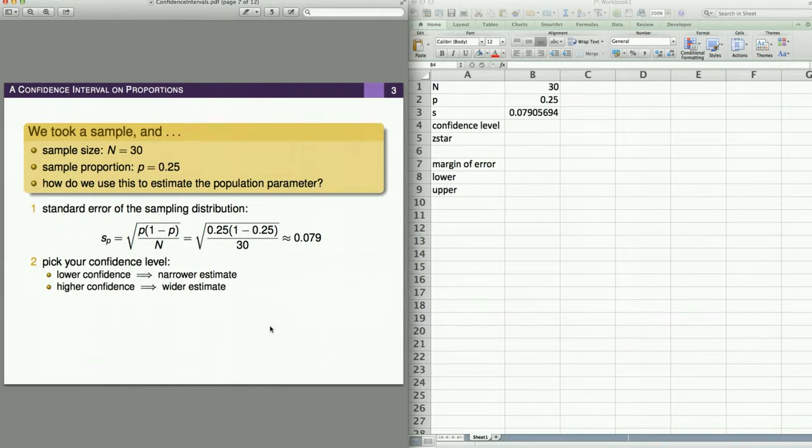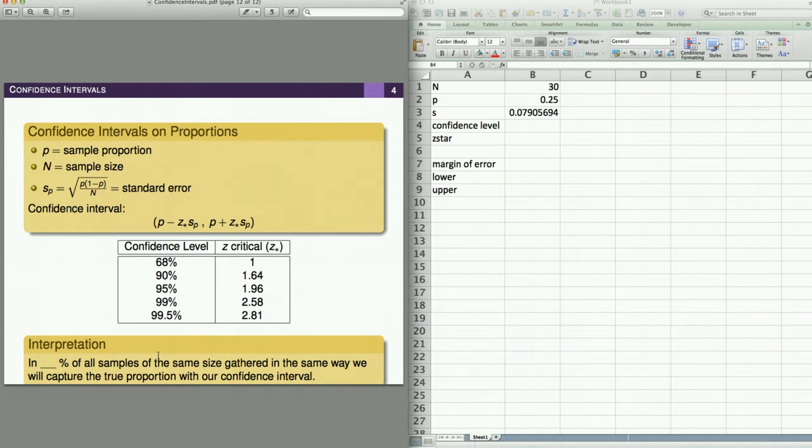Now, the confidence level is how sure do you want to be about your estimation. If you've got a low confidence, that's a narrow estimate. A high confidence, that's a wide estimate. So let me clarify. We've got about 25%. If I want to be maybe 68% confident, I've got this little narrow band that I'm going to reach between here and here, in between those two, and say I'm pretty sure the answer is there. If I want to be more confident, my band is a little bit wider. If I want to be even more confident, my band is even wider.